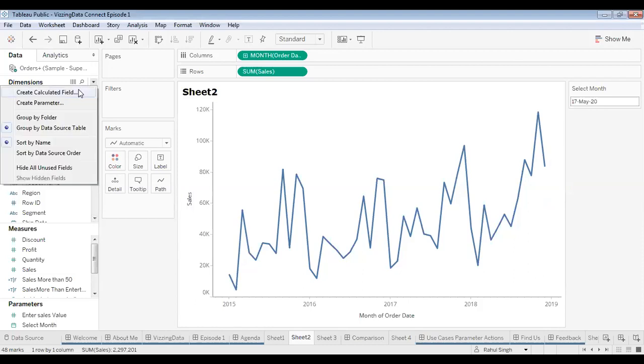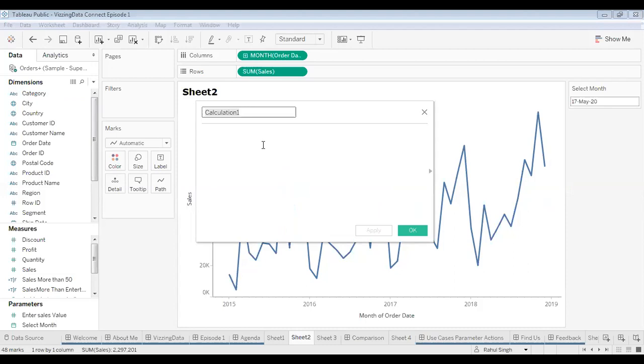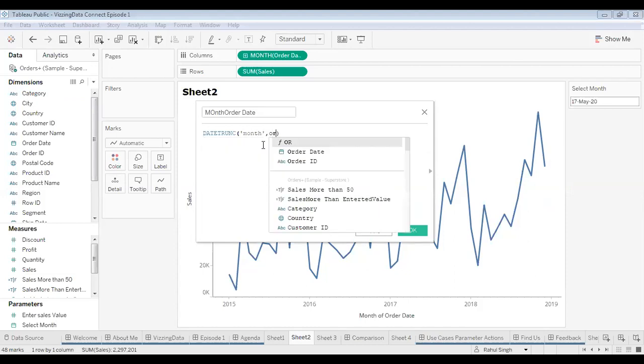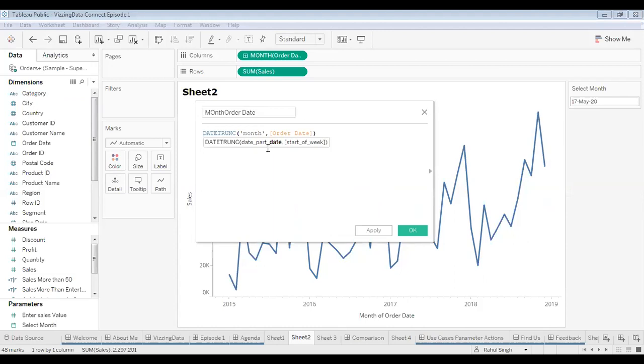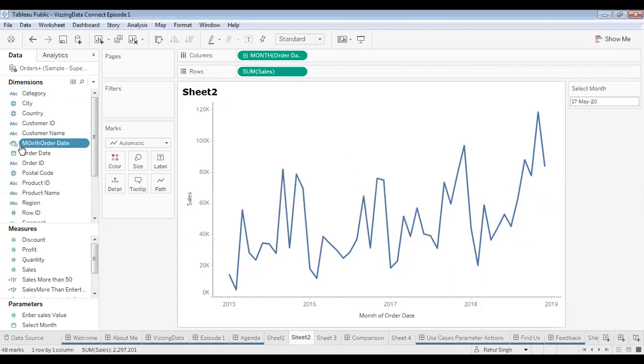I'll go to create calculated field, and I will call it month of order date. Over here I'll say DATETRUNC month, order date. I'll click on OK. Now I have a calculated field for month of order date.